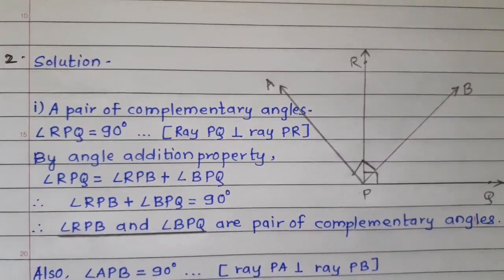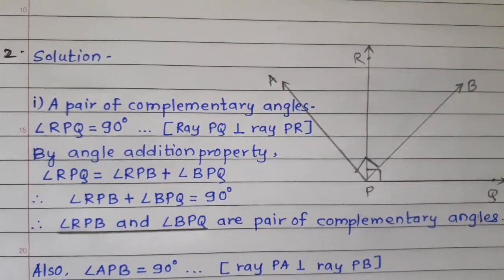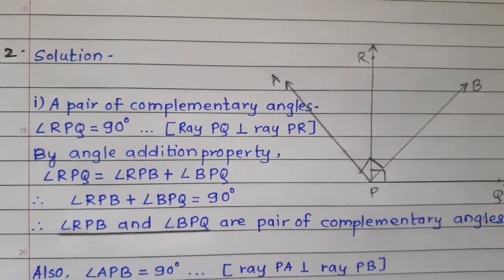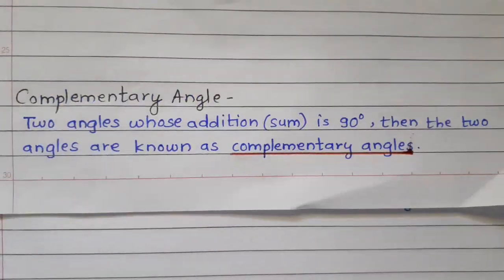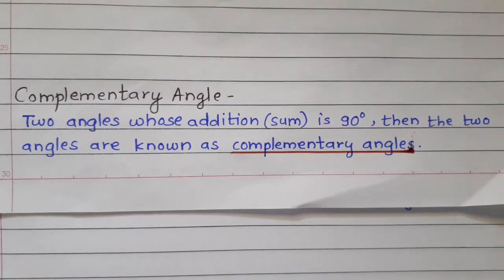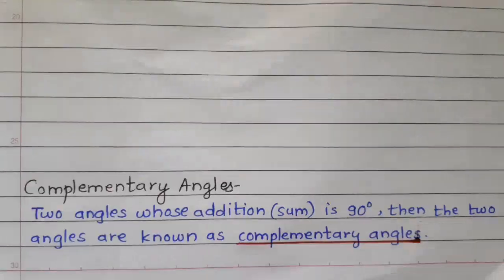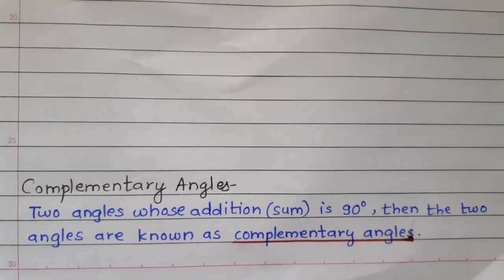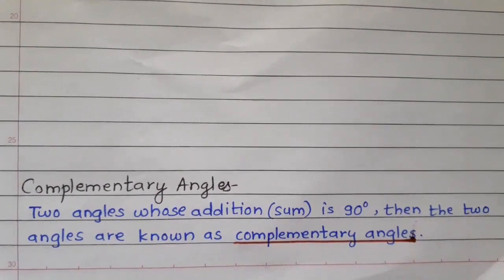Now subquestion first, a pair of complementary angles. Here we have to find a pair of complementary angles. First of all, what is meant by complementary angles? Complementary angles means two angles whose sum is 90 degrees.